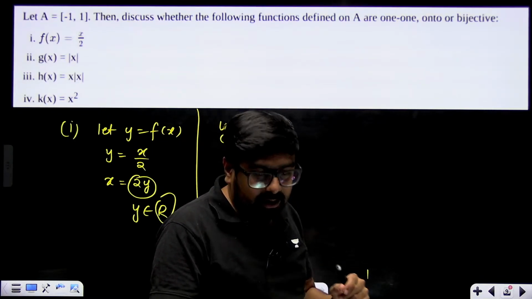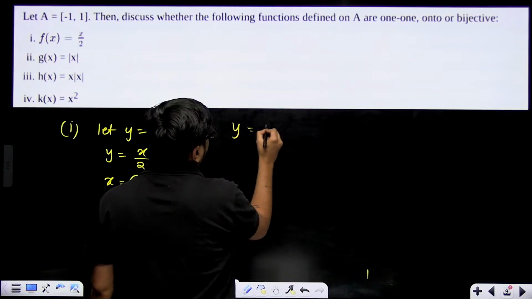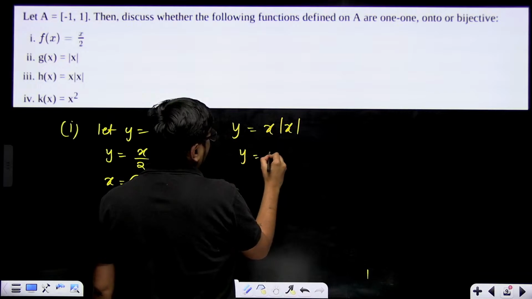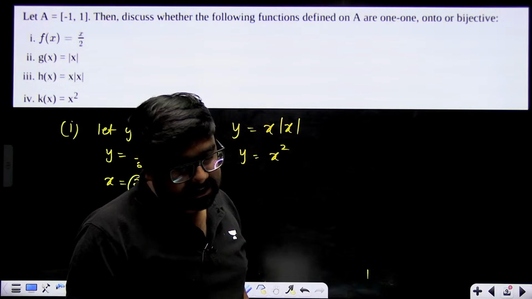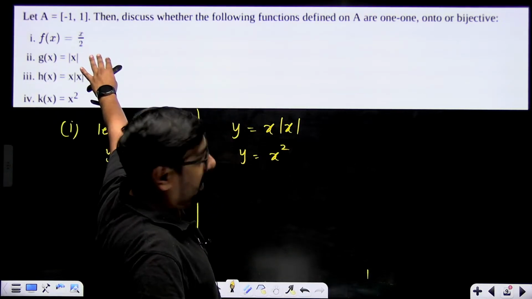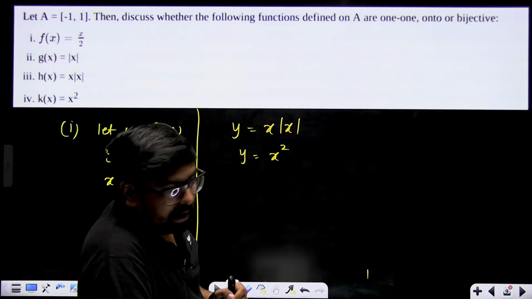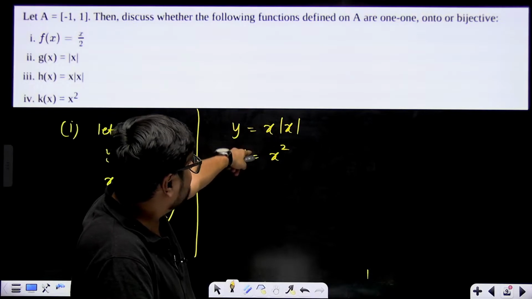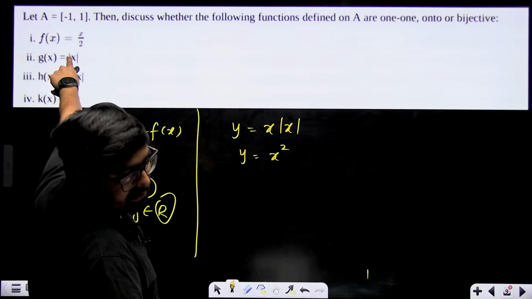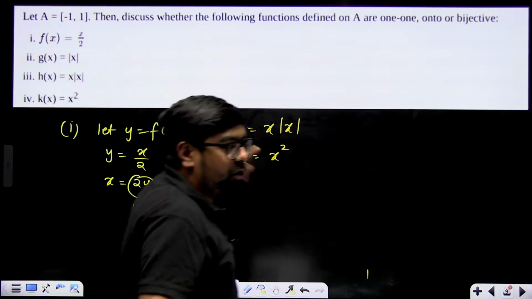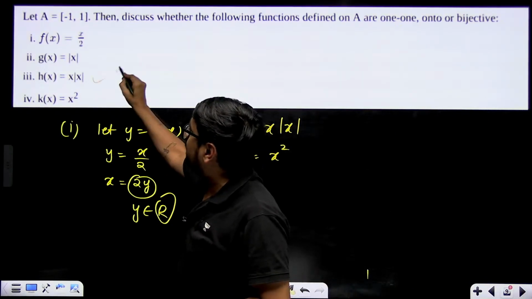Same case, third one. But in third one, y is equal to x mod of x. That means y is equal to x square. Now here x can belong to anything from minus 1 to 1. That means this is onto and 1-1 both. This has range minus 1 to 1 only, the same range over there. That means this is your onto function. 1-1 and onto, that means only this one we are getting as bijective.